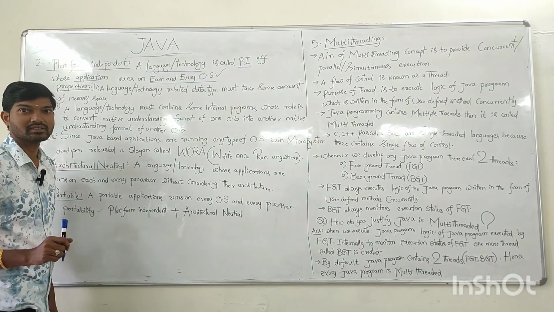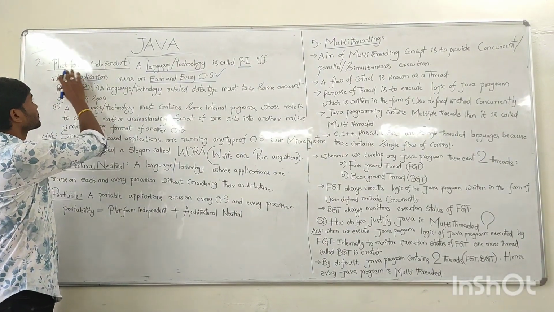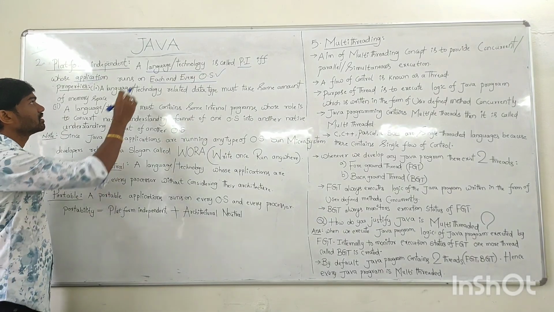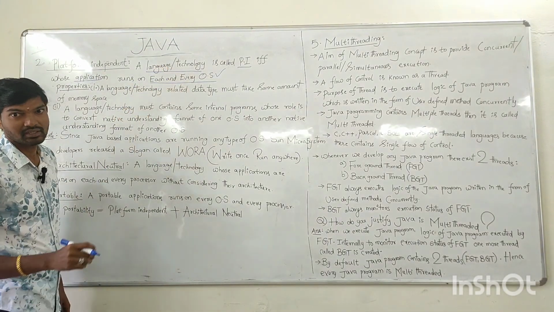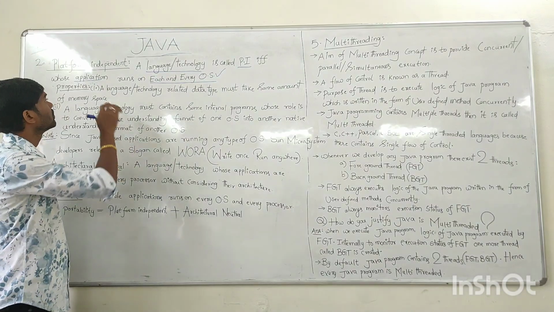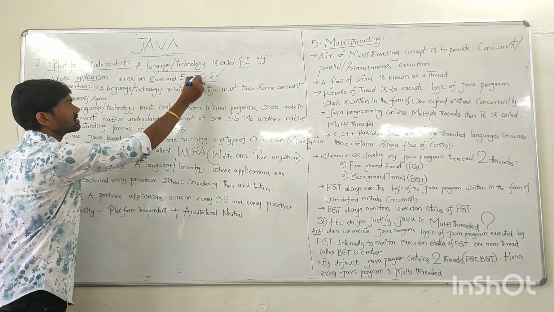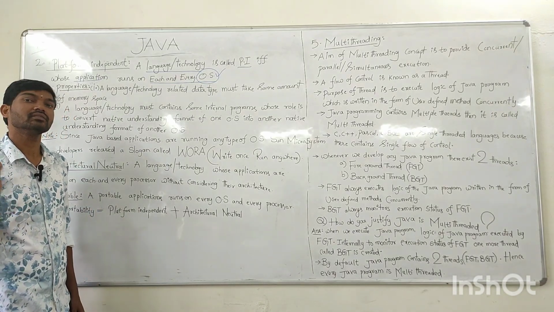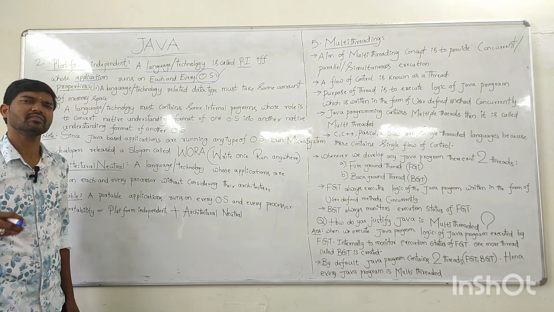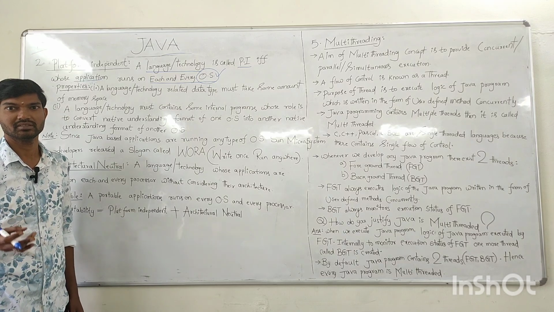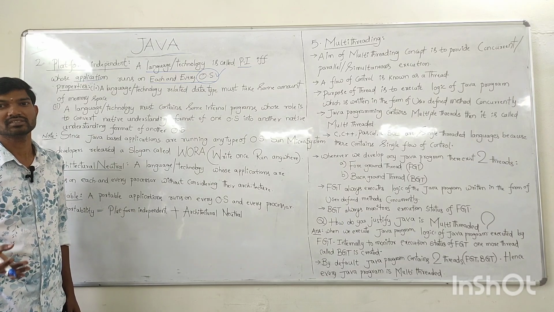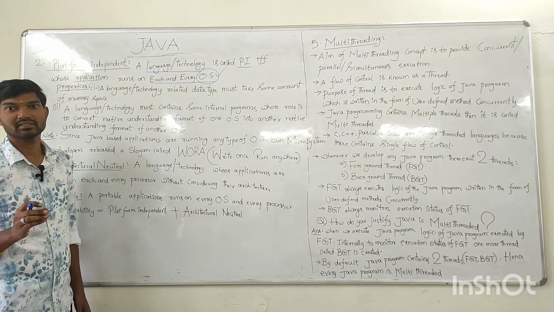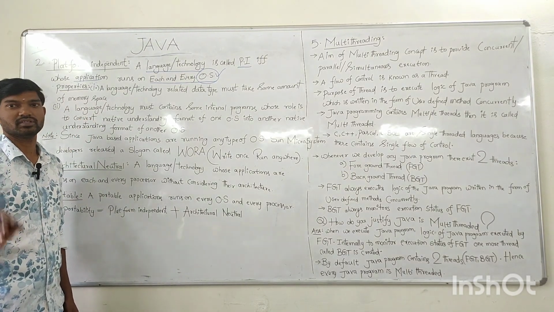Now, the second feature of the Java language is that it is platform independent. What is the definition of platform independent? A language or technology is said to be platform independent if its applications run on each and every OS. The language's application should run on every type of OS. There may be several types of OSs: Windows OS, Linux OS, Mac OS, so many OSs like that. So the language or technology application should run on every OS.